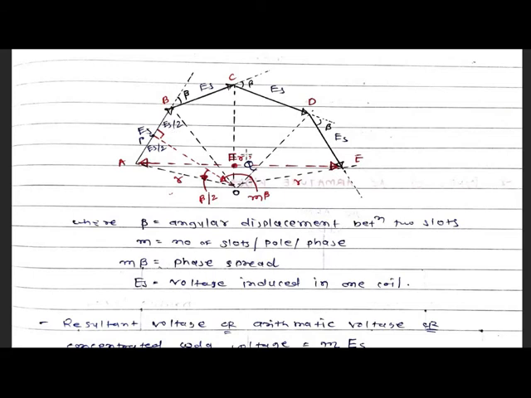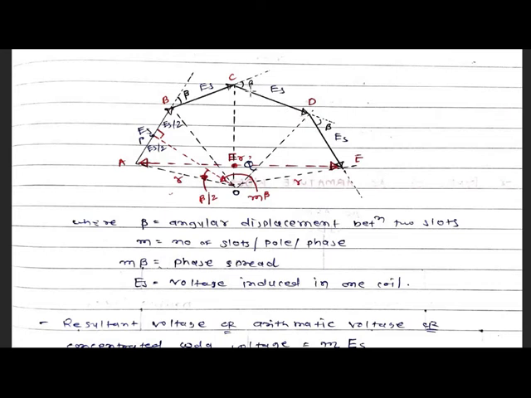So this is the figure for the distribution factor. Here four conductors are considered. In the first conductor, Es EMF will be generated, so draw this vector Es. Then draw another Es for the second conductor at a phase displacement of beta.